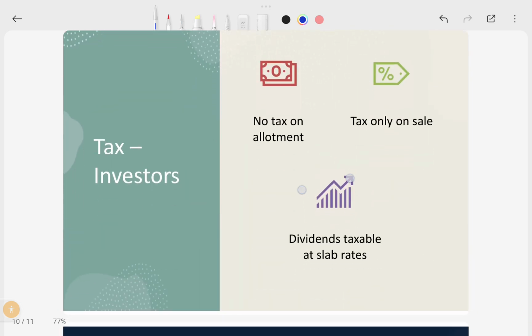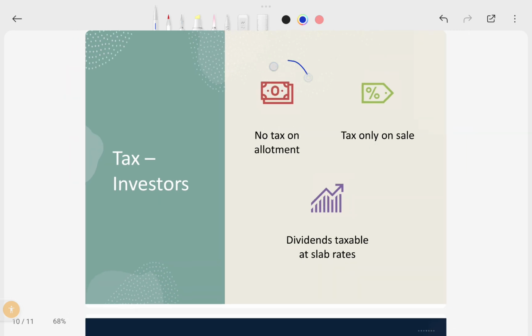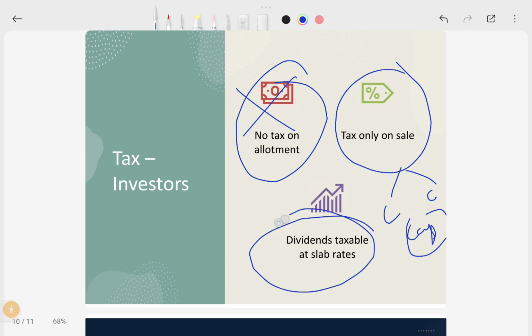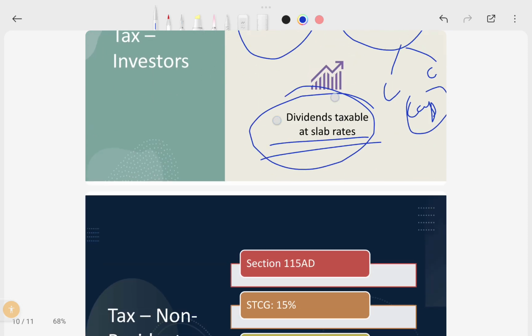And then new shareholders. For new shareholders, at the time of allotment, there are no tax implications, because they buy the shares. Tax comes only on the sale, as either long term or short term capital gains based on their holding period. And then dividends will come if they hold the shares during the period. These dividends are generally taxable at the regular tax slabs.